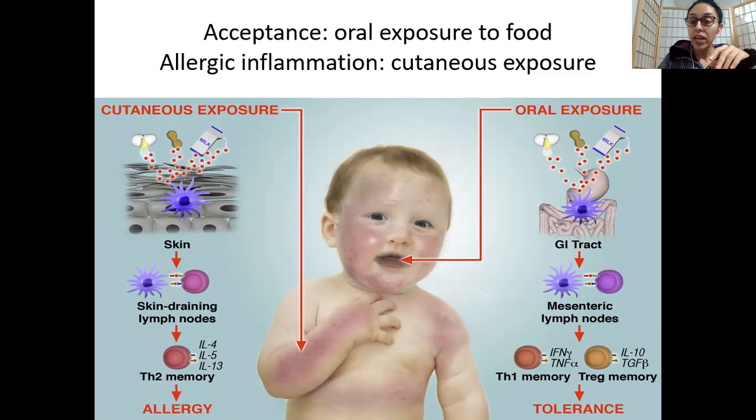Your T1 memory cell will not look at gluten and say, oh, this is an antigen, let me start attacking it. No, it will be more accepting of this. And do you see your TGF beta, which we spoke about? It increases your TGF beta, meaning the protein is more accepted. It is not perceived as an antigen.